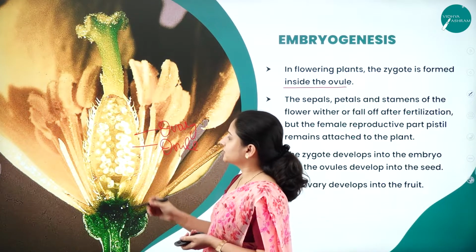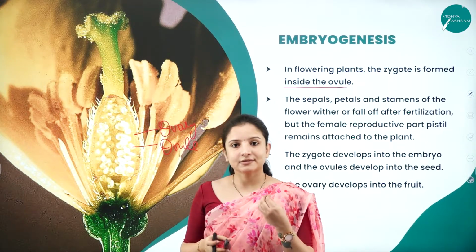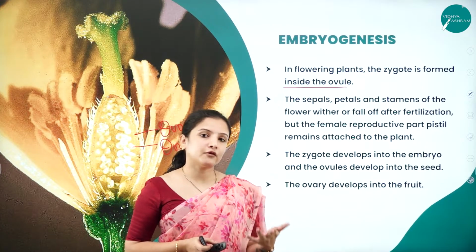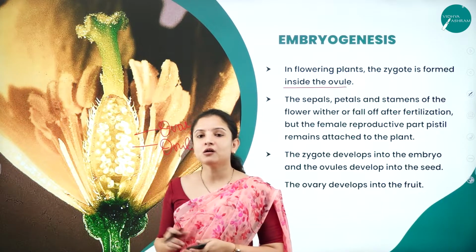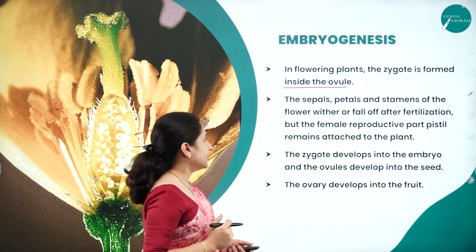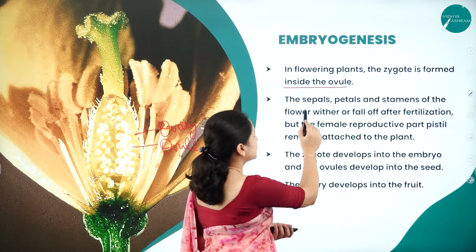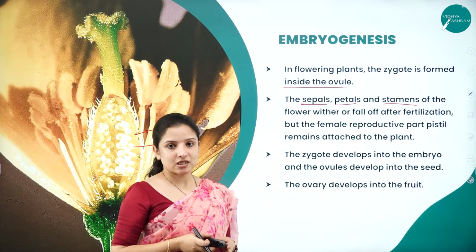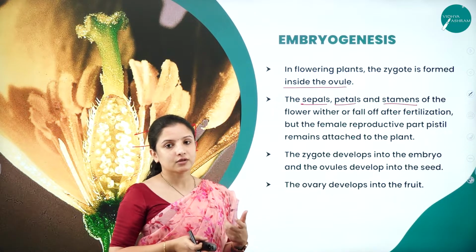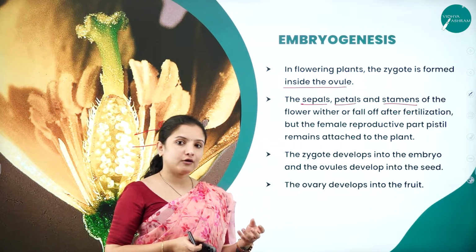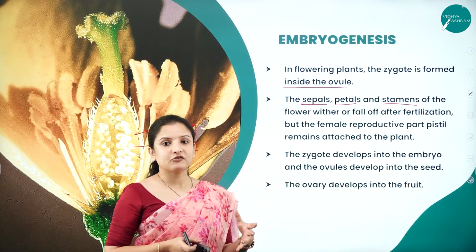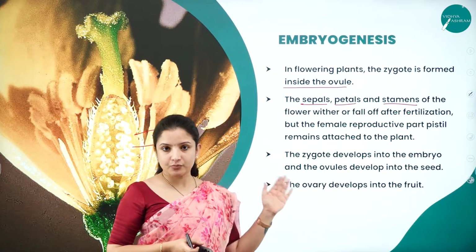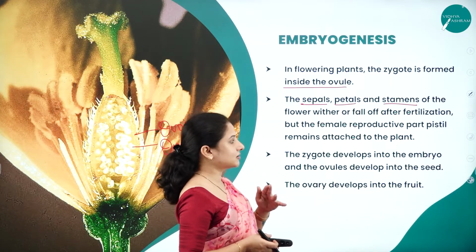Inside the ovule, there is the presence of the embryo sac, and it is in the embryo sac that the fertilization actually takes place. In the chapter on morphology of the flowering plants, all this has been explained in detail. The flower usually consists of the sepals, the petals, the stamens, and once the fertilization occurs, all these will fall off. We know the different parts of the flower, all these will fall off, but only the female reproductive part will remain. Why? Because it is in the ovule that the fertilization process or the embryo development is occurring. So that is the reason why.